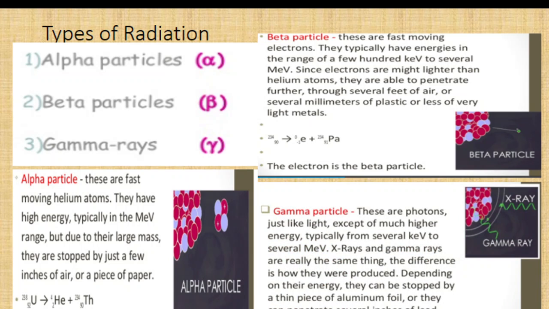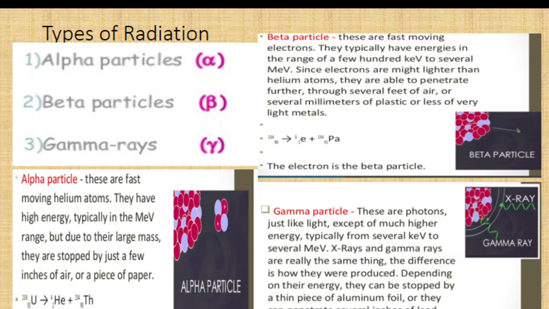Gamma rays are photons just like light, except of much higher energy. The energy range of gamma rays is from several kilo electron volt to several mega electron volt. X-rays and gamma rays are really the same thing.